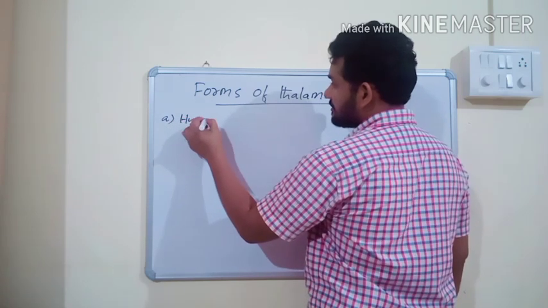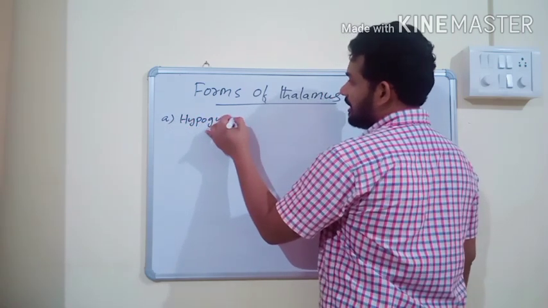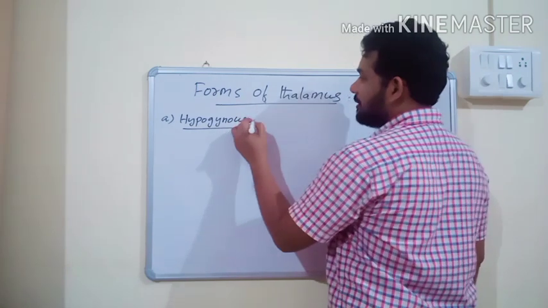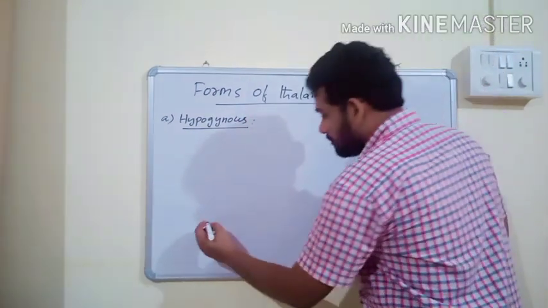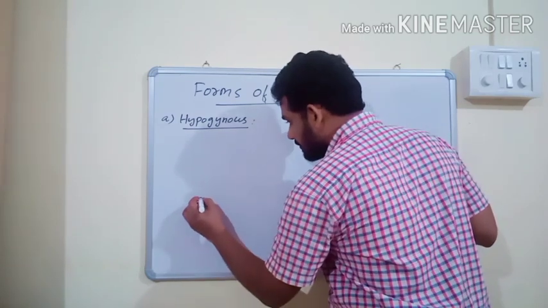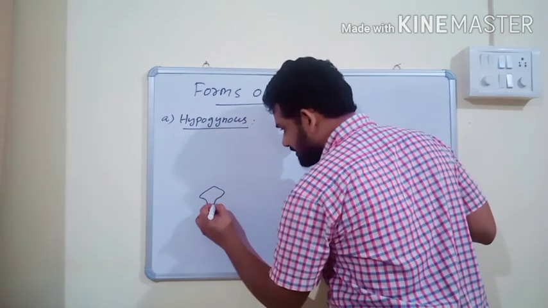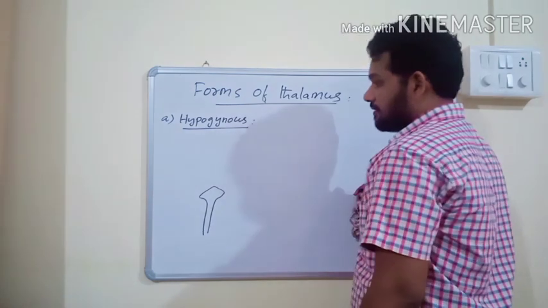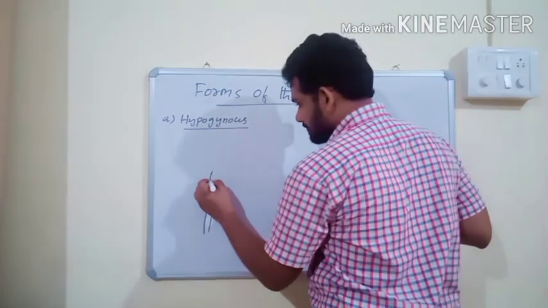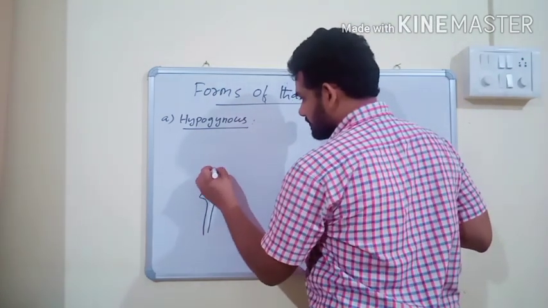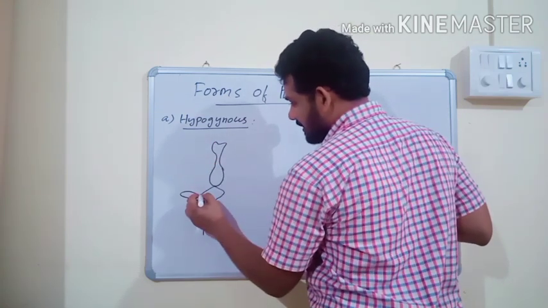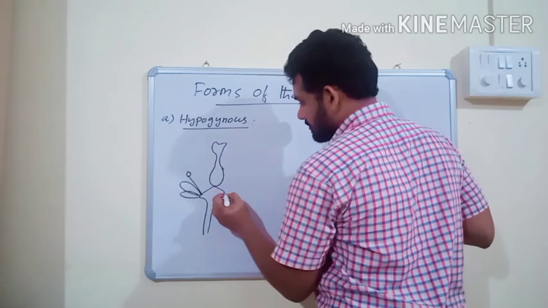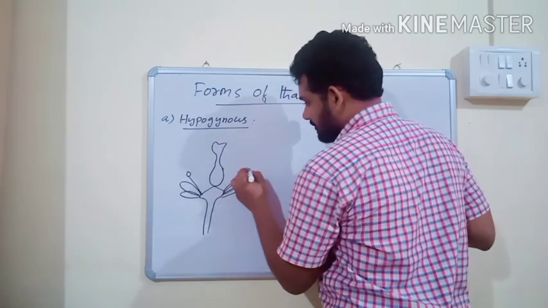The first one is hypogynous flower. Hypo means below, gynous means gynoecium. In a hypogynous flower, this is the shape of thalamus, and this is the gynoecium, and these are the calyx, corolla and androecium.